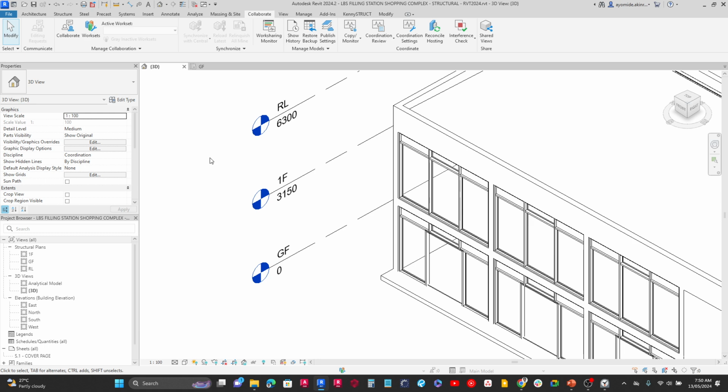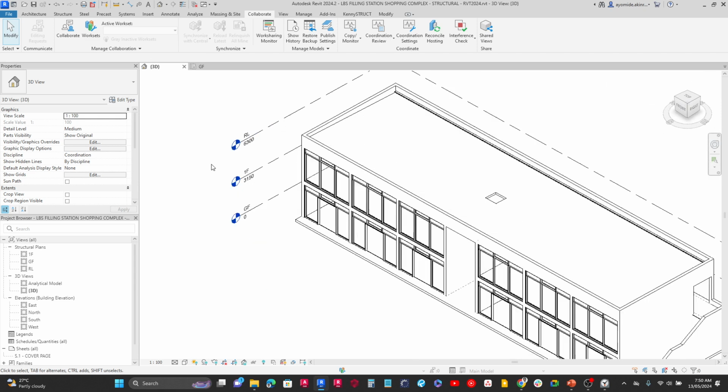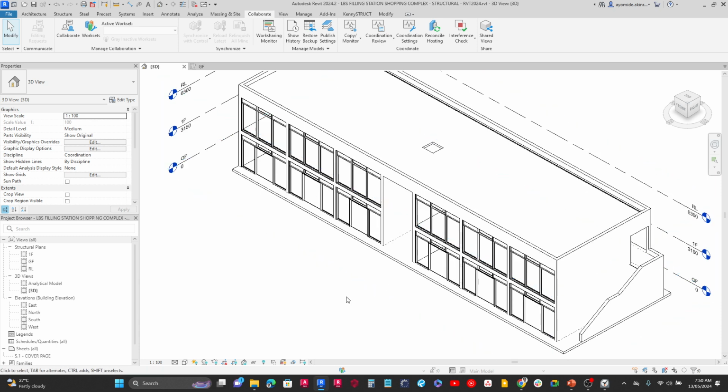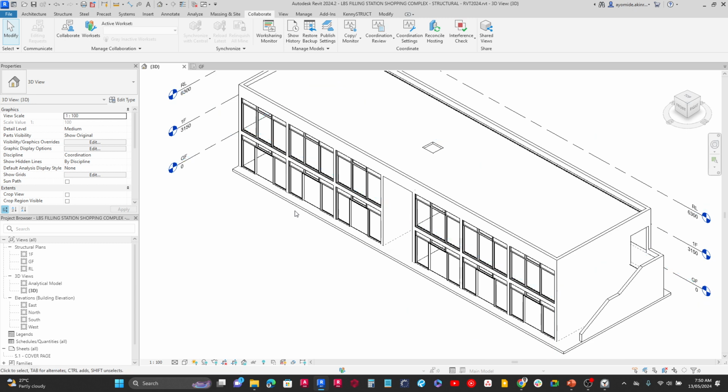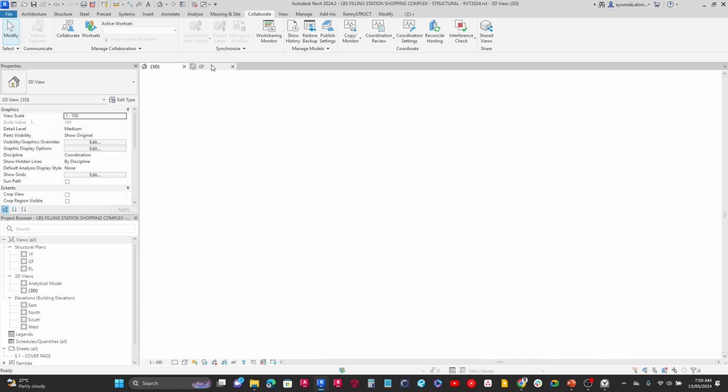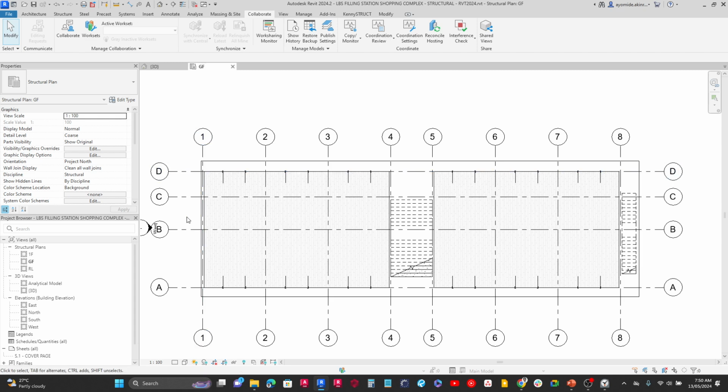Okay, good. So now that we are here, I'm just going to go back here into the 3D view. Now we want to place structural elements in the building. So we are going to be looking at where we can place them. Now the first type of structural elements we are going to be working with are columns. So to place the columns, I'm going to go to the ground floor plan and look for where I can place them. Now a good tip for placing structural columns is inside walls.